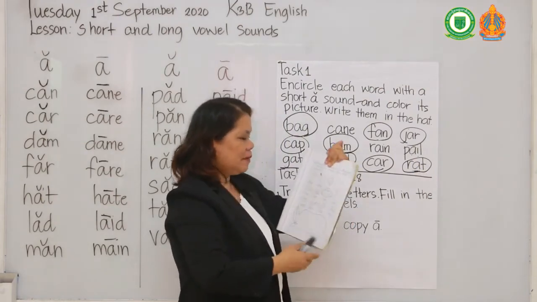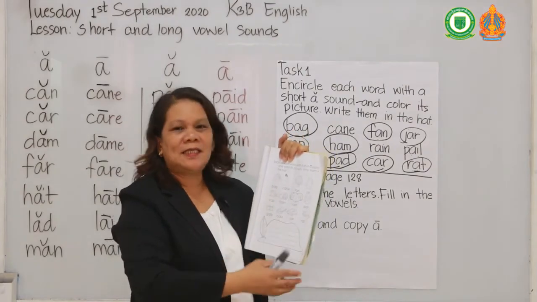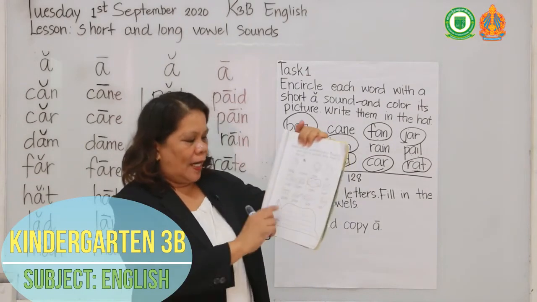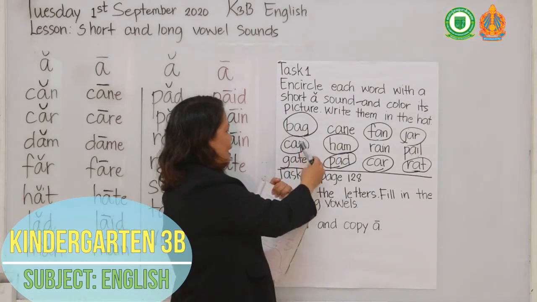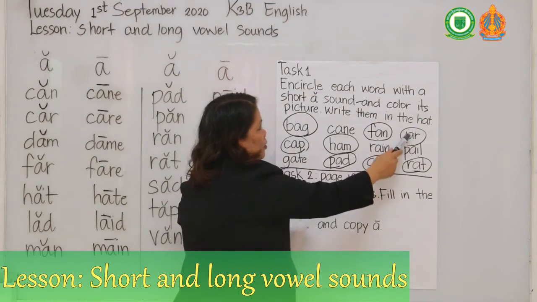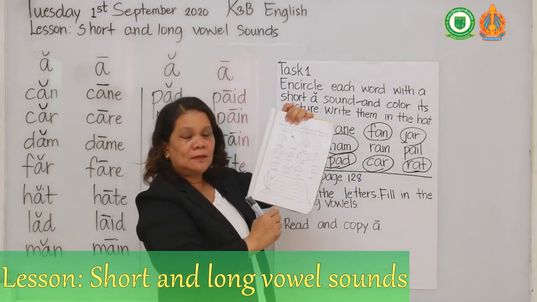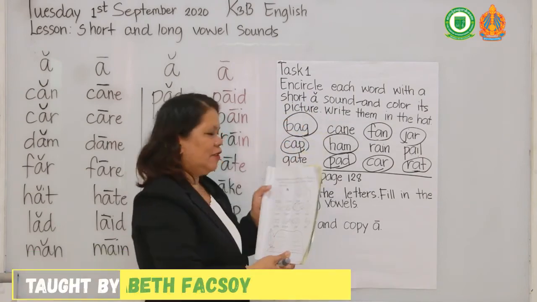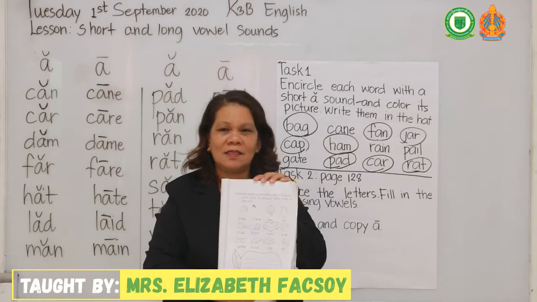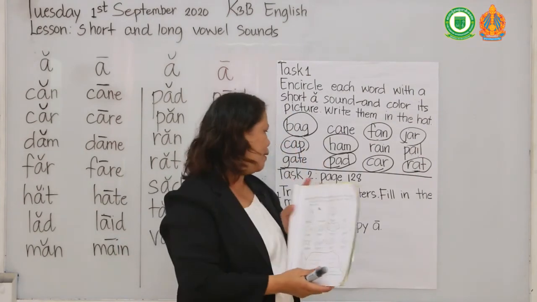Okay, but this time I'm going to answer for you. But the next day, you are going to do it by yourself. And bag, cap, ham, pad, fan, car, jar, rat, you're going to write inside the hat. So I will give you 15 minutes to finish activity 1 and activity 2. So there are 2 activities in here.